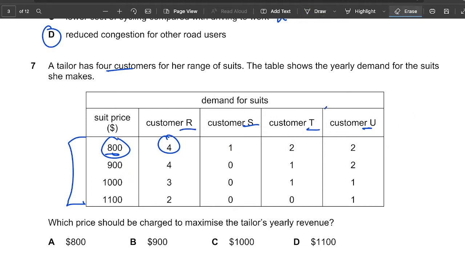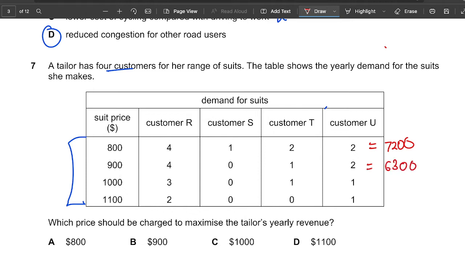Let's use our calculator and calculate how much revenue each gives us. Let's start off with the first one. So it will be 800 times 4 plus 800 plus 800 times 2 plus 800 times 2, which is 7,200. So the first one will give us 7,200. We move on to the next one. 900 times 4 is 3,600 plus 900 plus 1,800. So that will give us 6,300. So that one is lower.